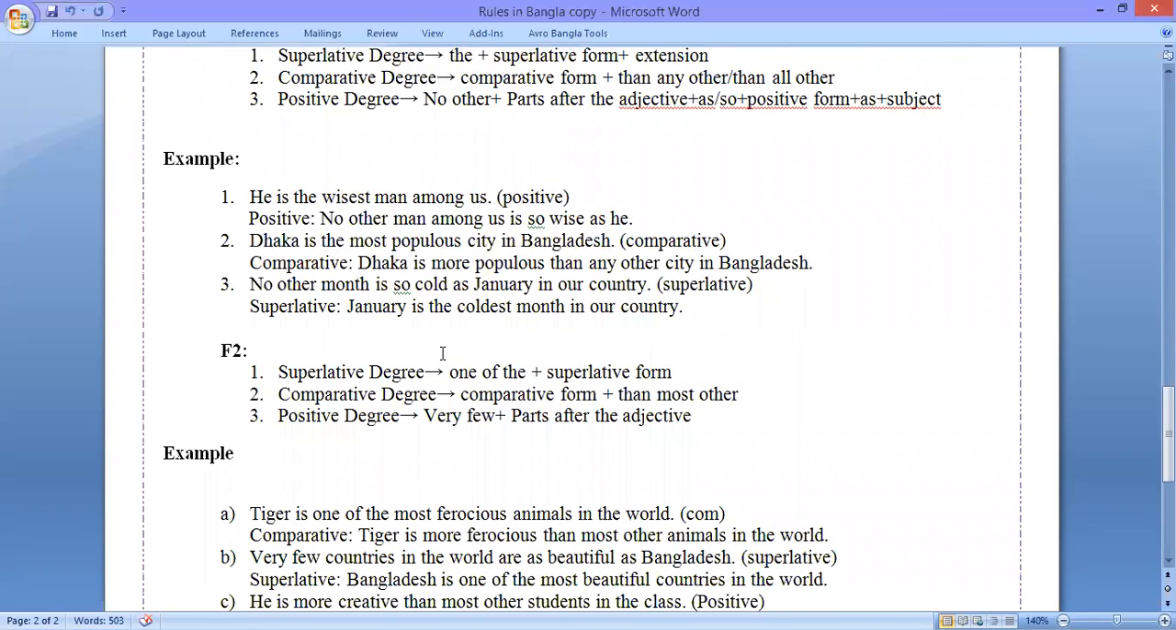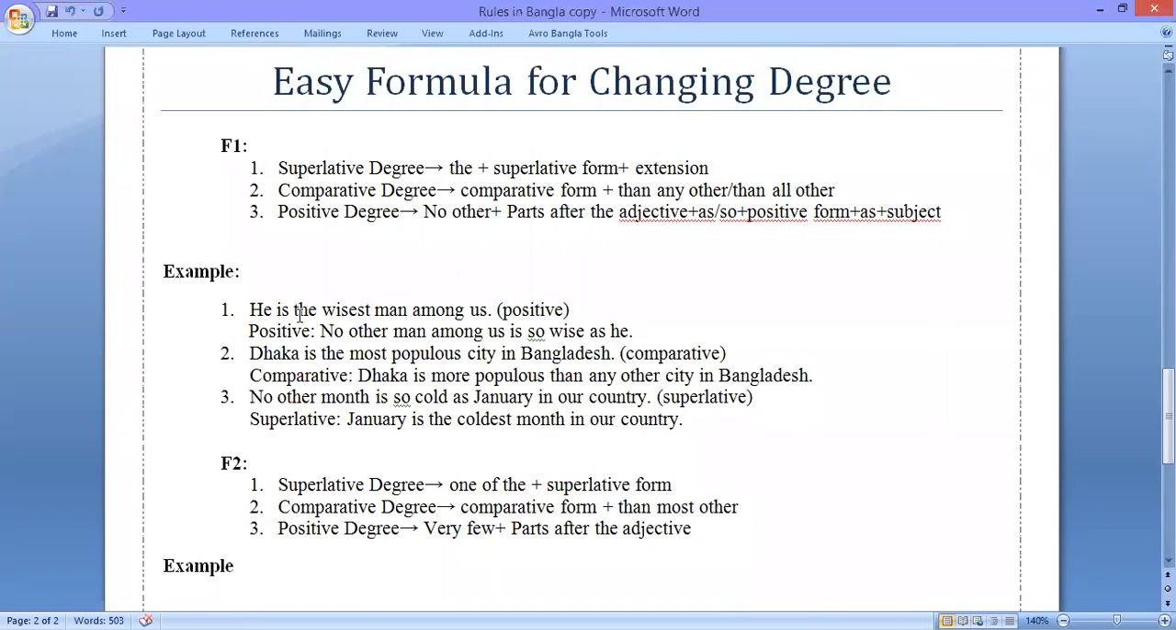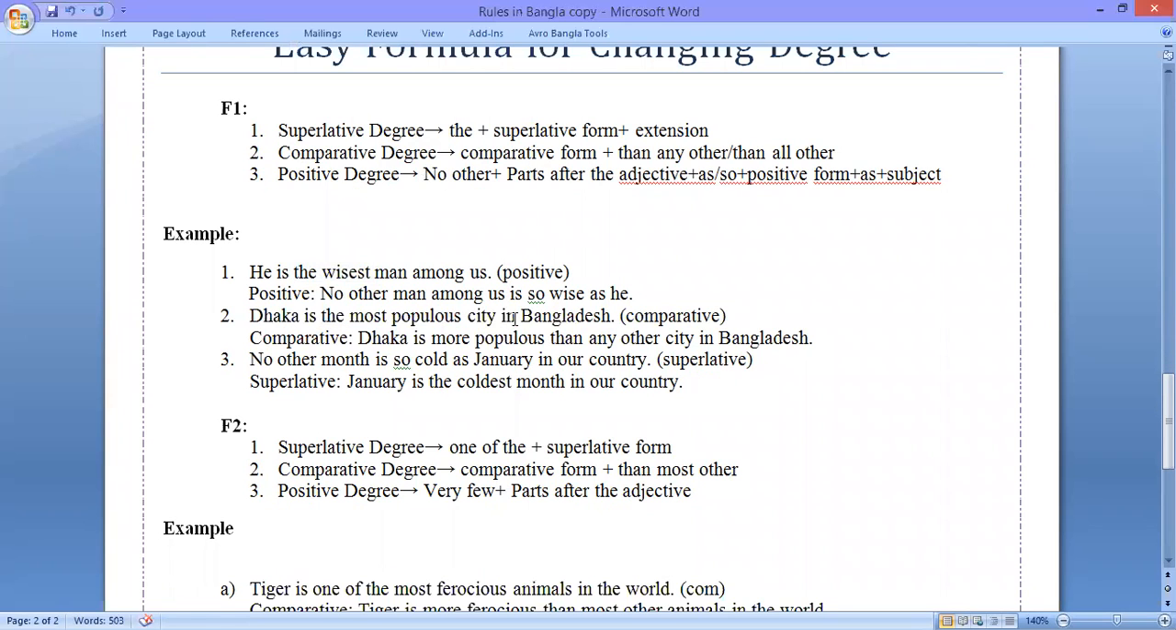Okay, so this is the example number 1. He is the wisest man among us. So in this sentence, we can see there is the plus superlative form. So that means it has come from the formula 1. So if you want to make this positive, we need to use no other. So the solution is no other man among us is so wise as he.